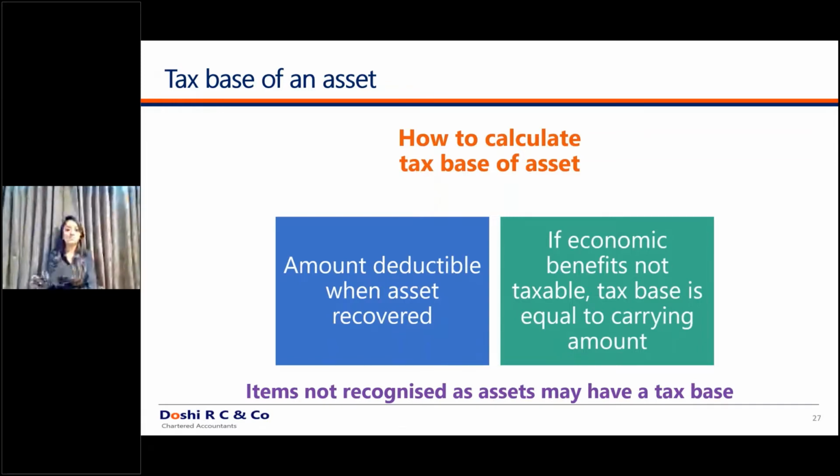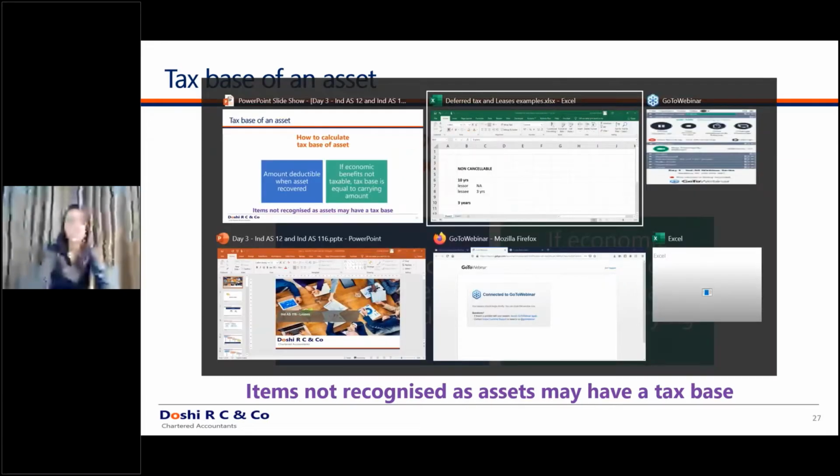The tax base of an asset is the amount that is deductible when the asset is recovered. So whenever the asset is recovered, what is the amount deductible? If the economic benefits are not taxable, then the tax base is equal to the carrying amount. Forget this technical definition used by the standard. Even I don't use this technical definition. Let's go by an example.